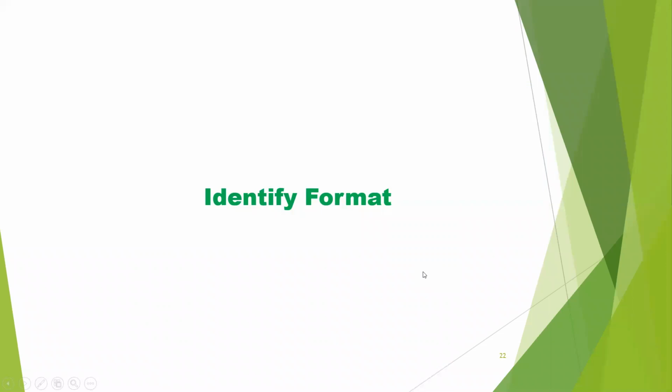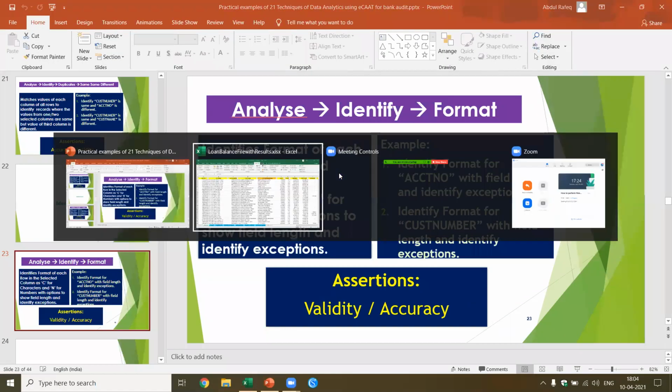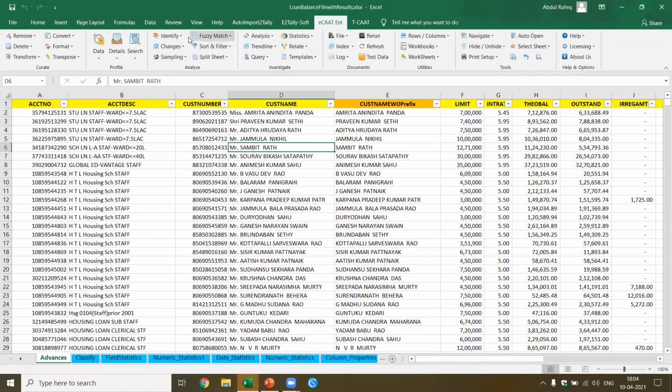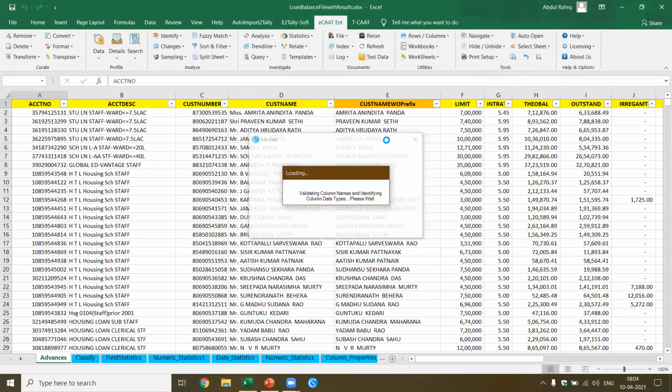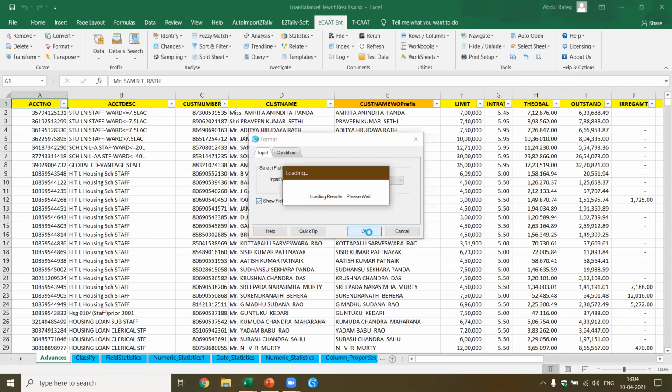Identify format. This is a very simple function. You can identify format for each account number to check whether the field length is the same and if there are any exceptions. Now what is it that I want to identify? I want to identify format based on the account number and I want to show the field length. I say okay.